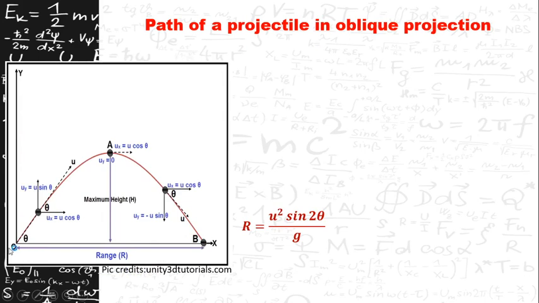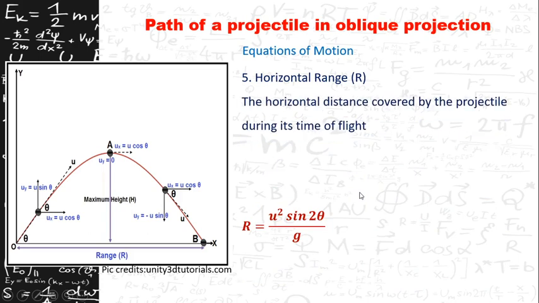So let us find out the formula for the horizontal range here. The horizontal range will be given by horizontal velocity into time of flight, because simply displacement is equal to velocity into time.